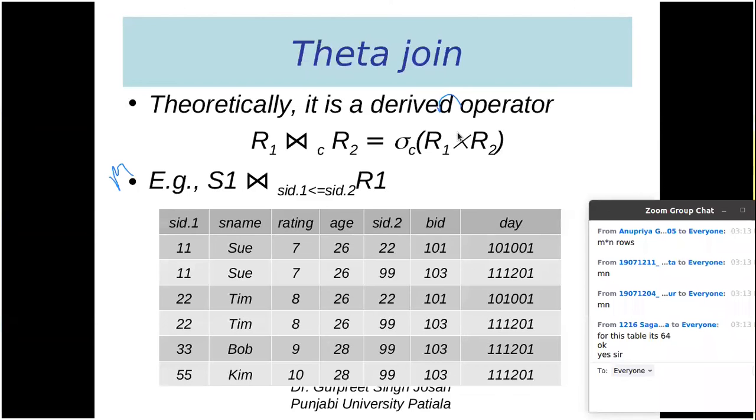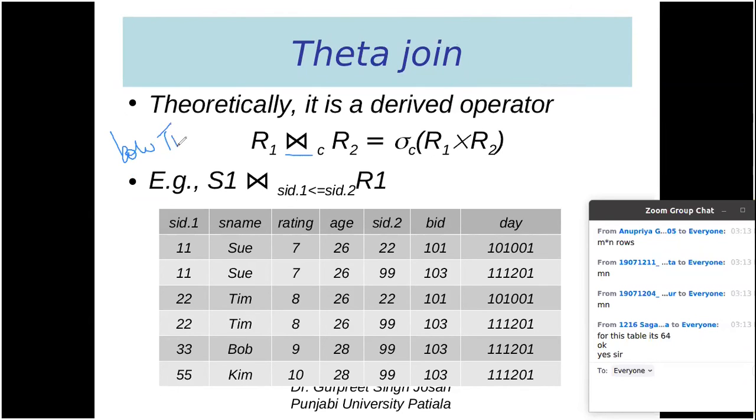Okay. Then there is a theta join. Theta join is basically a derived operator, the symbol is called bow tie. It is called bow tie.